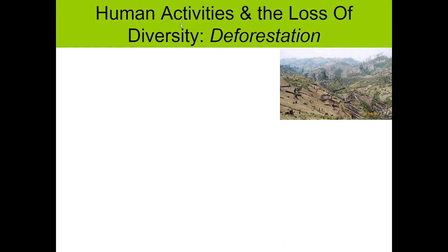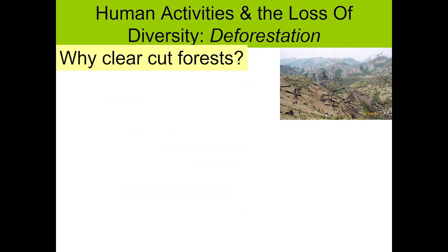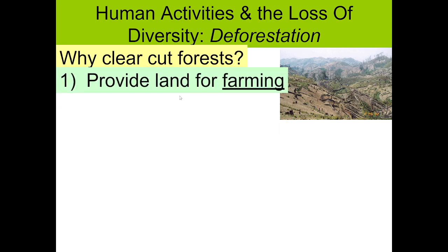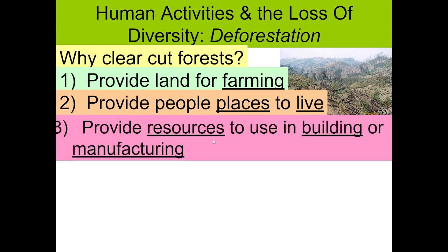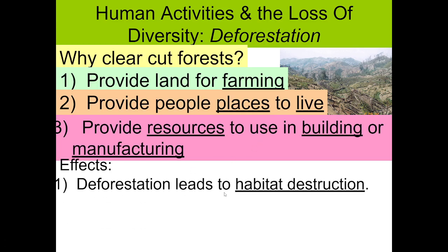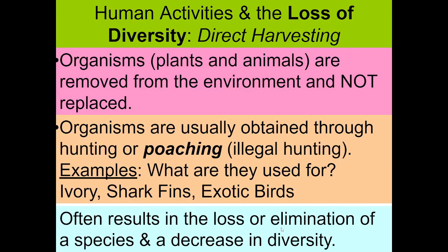Human activities and the loss of diversity: deforestation. Why clear-cut forests? To provide land for farming, provide people places to live, and provide resources to use in building or manufacturing. And the effects: deforestation leads to habitat destruction. Organisms can become endangered or extinct, and biodiversity decreases.